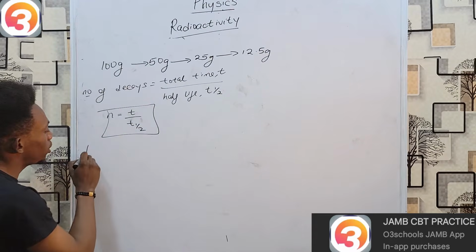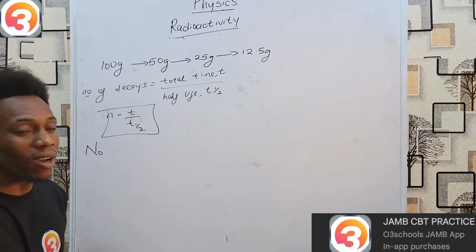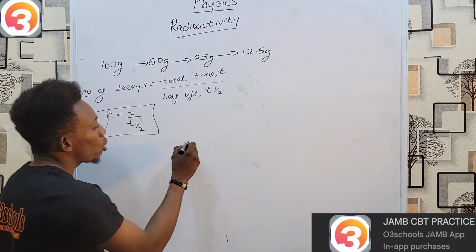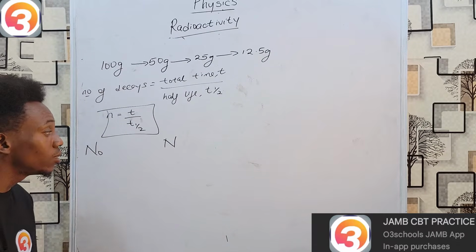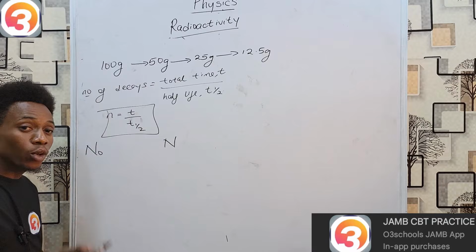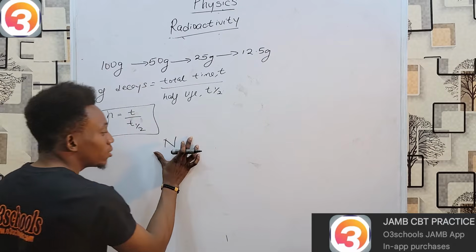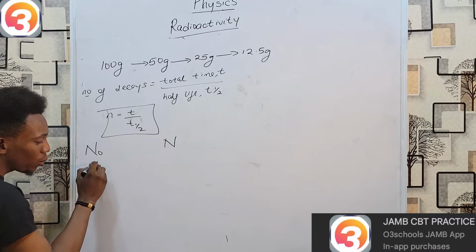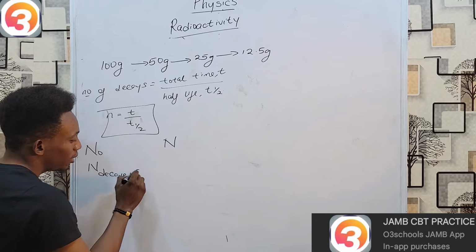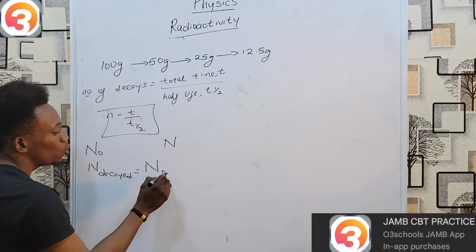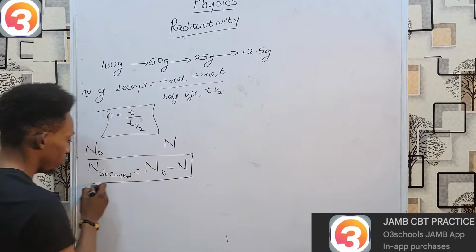Say I start with an initial amount N0. After a certain number of half-lives, I will be left with a new amount N. This is the amount remaining. With a bit of common sense, if I start with N0 and I have N remaining, then the amount that would have decayed will be the amount I started with, N0, minus the amount that is left.